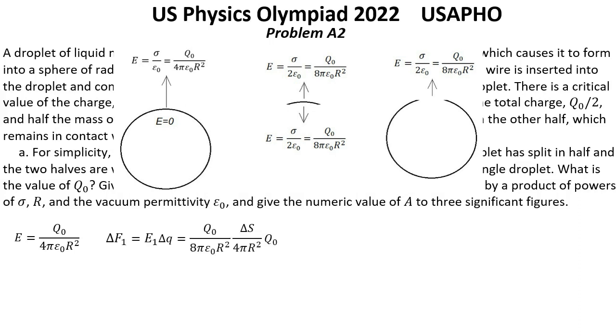Now we can find the force delta F1 acting on a small charge delta Q on the small area delta S. That will be this expression. To find the pressure created by this electrostatic field, we divide this force by delta S, which gives us pressure P1 equal to Q0 squared over 32 pi squared epsilon 0 R to the power 4. This pressure points outward.